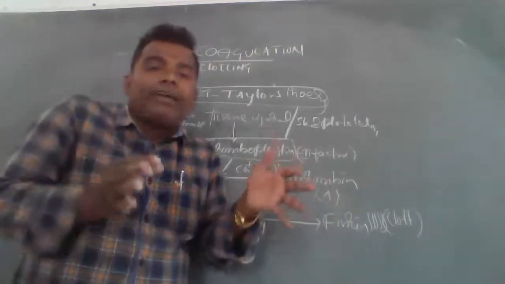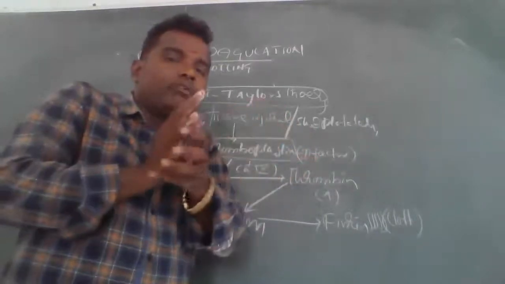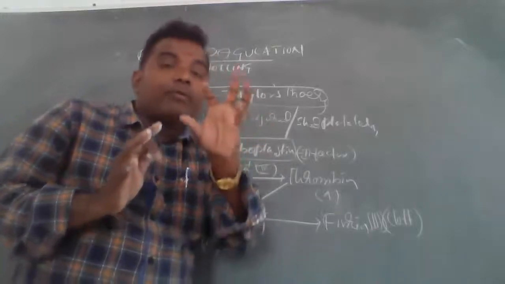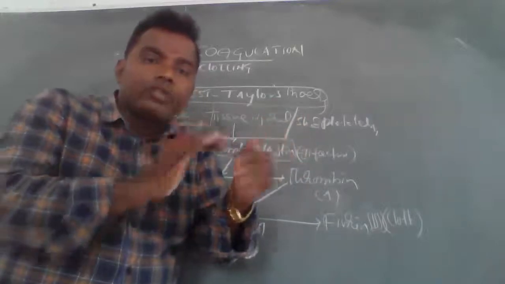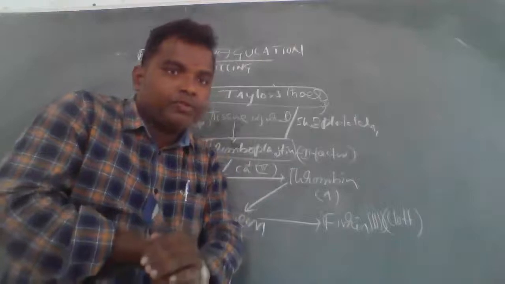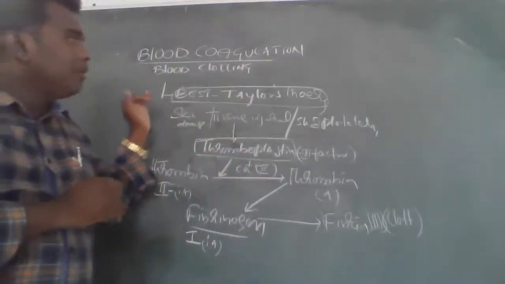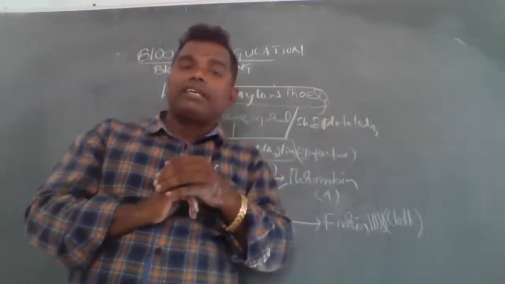Fibrin is a thread, and a group of fibrin threads is formed. The blood clots, preventing bleeding, and the area is cured by the formation of the plug. This wonderful mechanism was given by Weston-Tyler's theory. This is very important.